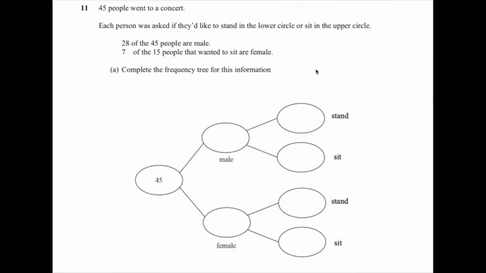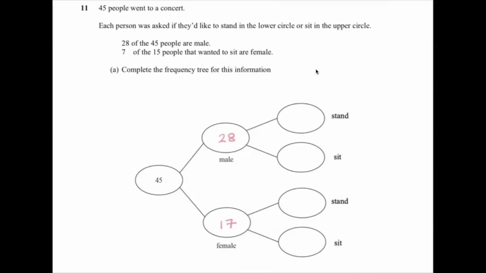Okay, so we're being told that 45 people went to a concert, and we can see that that 45 is already in our diagram. Each person's asked if they'd like to stand in the lower circle or sit in the upper circle, and 28 of these people are male. So I can pop 28 in there. That means I can work out the female. The males and the females add to make 45. So in my calculator, I'll do 45 take away 28 to get 17 females.